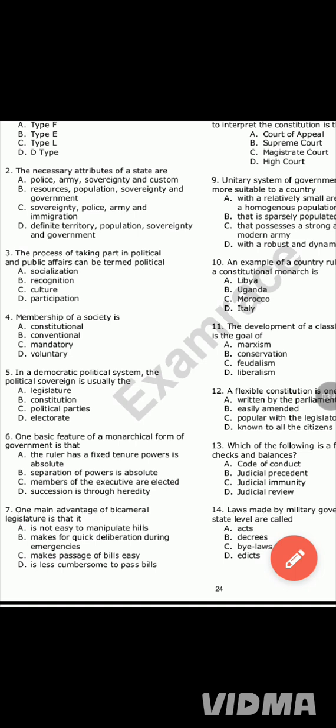Question number 4. Membership of a society is dash. Option A, constitutional. Option B, conventional. Option C, mandatory. Option D, voluntary. Society goes alongside the basic concepts of government, which are state, nation, nation-state, and society. Society comes at the top because we had society before we had nation, state, and nation-state.